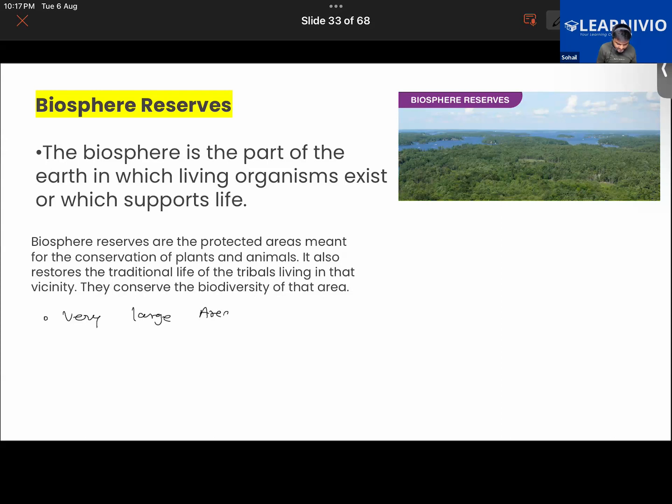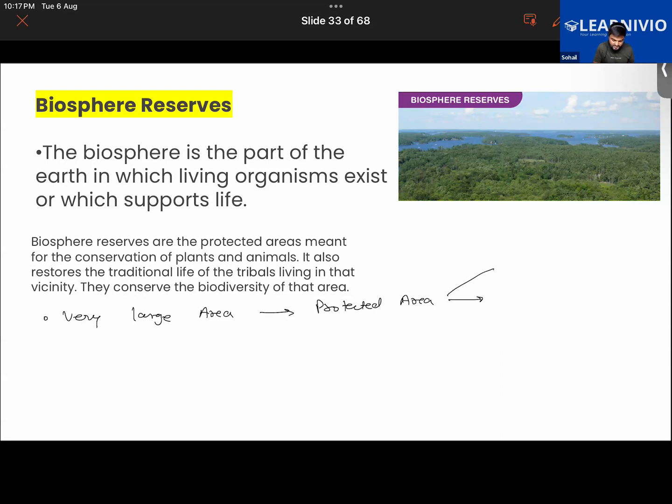It's a very large area. I'm going to just write down the bullet points, not the whole sentence, in order to save time. So it's a very large area that is meant for protection, a protected area that is meant for conservation of wildlife.